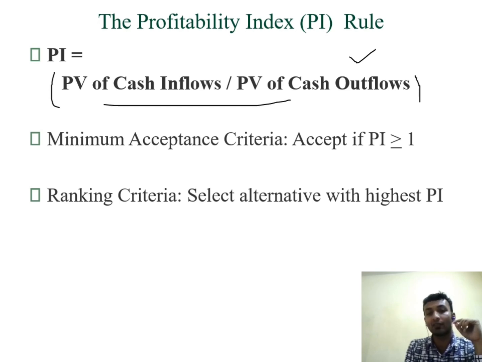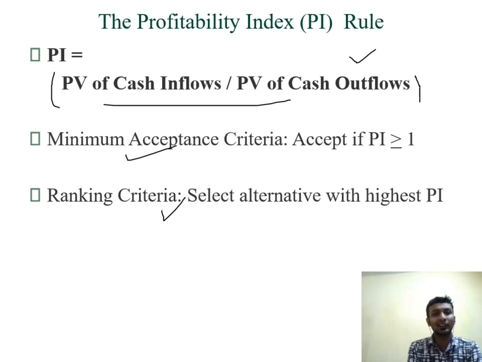In formula, the cash inflows are divided by the cash outflows, and the acceptance criteria is if the profitability index is greater than 1, and in the alternative, if there is mutually exclusive project, then the alternative with highest profitability index would be accepted.